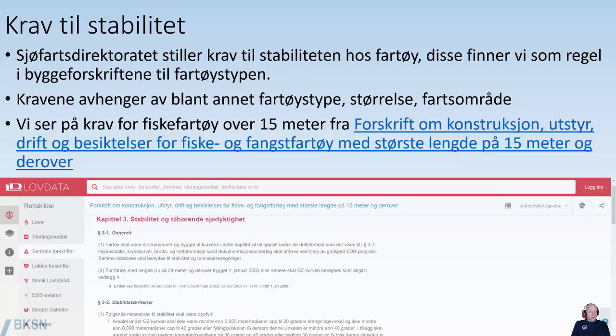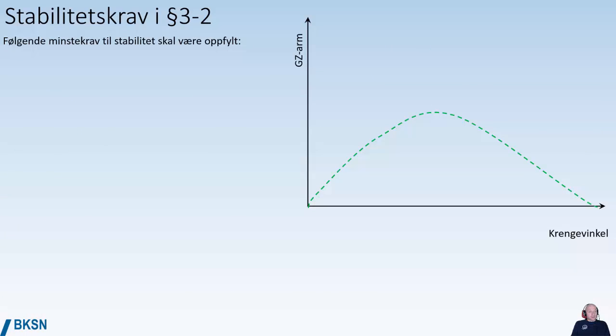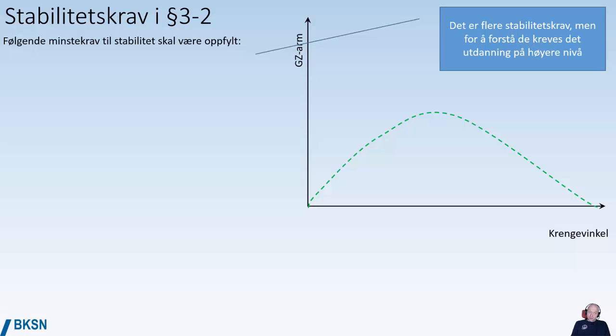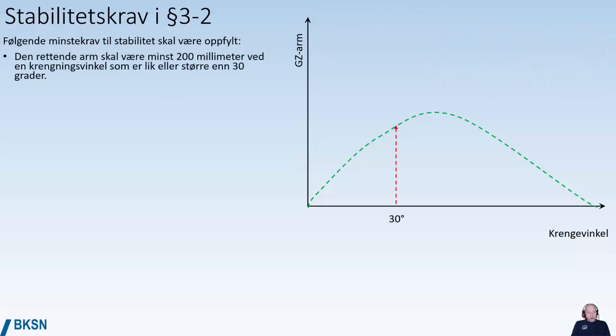We're going to be looking at requirements for fishing vessels of more than 15 meters length from the regulations. And there the stability requirements are found in paragraph 3-2. There's a number of requirements. To understand some of them you need a higher level of education, but we're going to look at some of them. First, the righting arm should be at least 200 millimeters at an angle of heel equal to or bigger than 30 degrees. So at 30 degrees heeling angle, you should have minimum 200 millimeters righting arm.